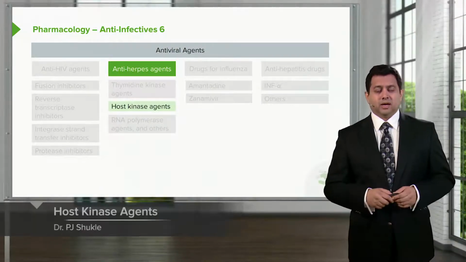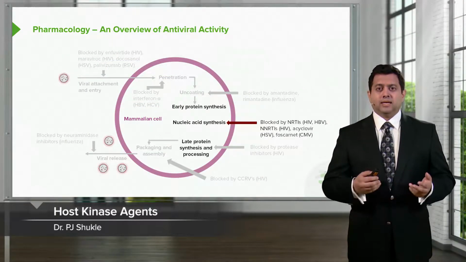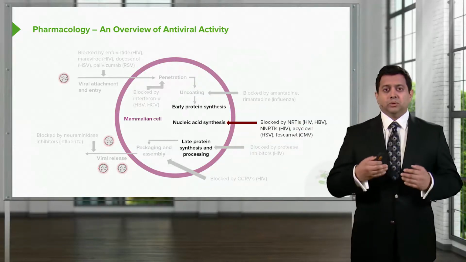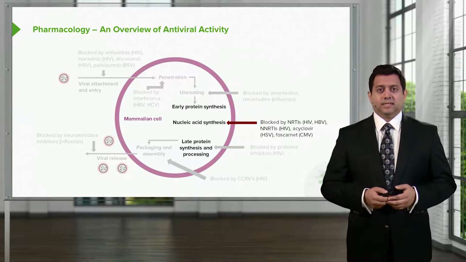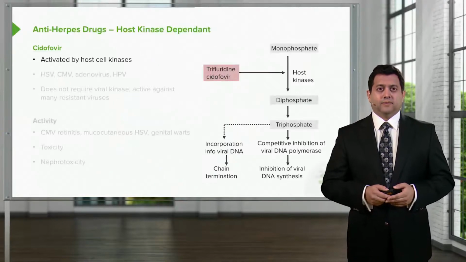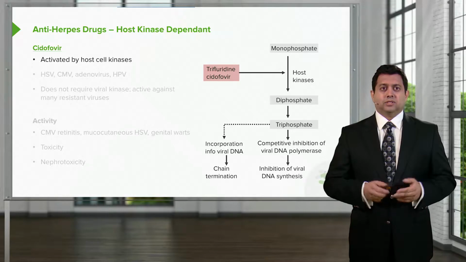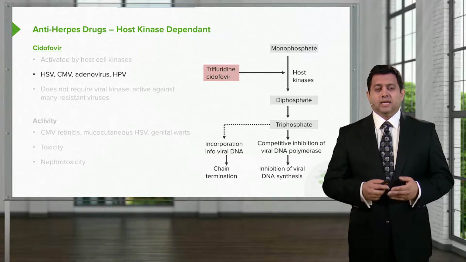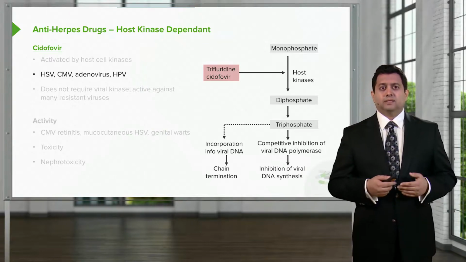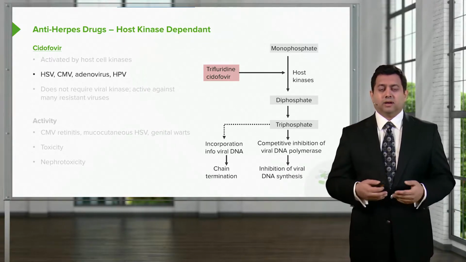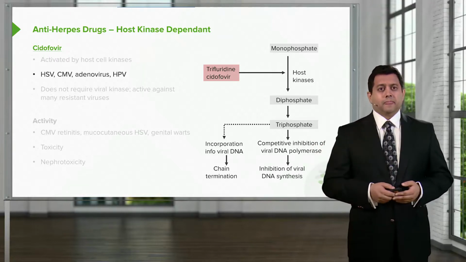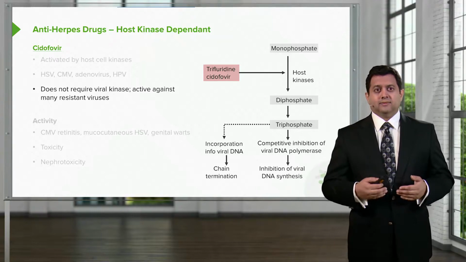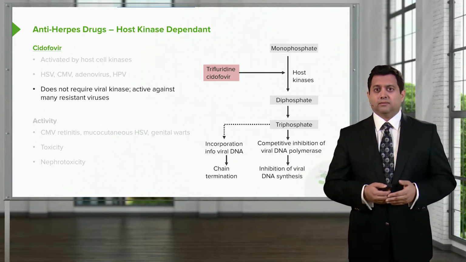Let's move on to host kinase agents. Now, host kinase agents are going to work on several areas of function, but mostly we're going to be focusing on the late protein synthesis and processing of the virus. So cidofovir is activated by host cell kinases. It's active in herpes simplex virus infections, cytomegalovirus, adenovirus, and others. Now, it does not require viral kinase. It's active against many resistant viruses.